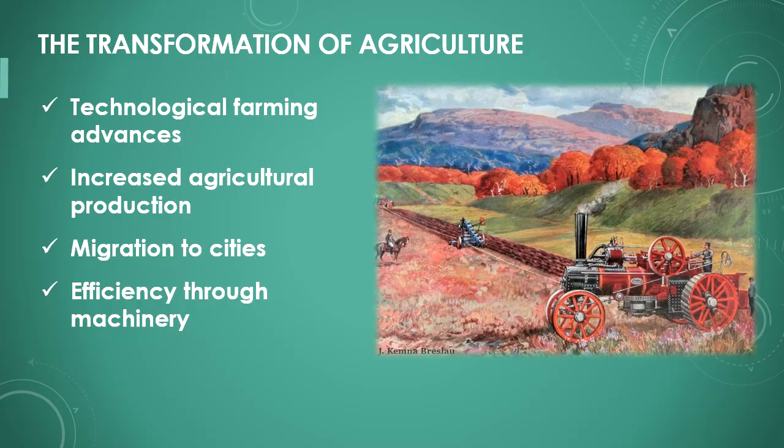Technological advances in agriculture made many farming tasks more efficient. Machines like the plow and steam tractors made work faster and easier. This allowed fewer people to work in agriculture, prompting many farm workers to migrate to cities. Agricultural production increased, which was essential for industrial society.